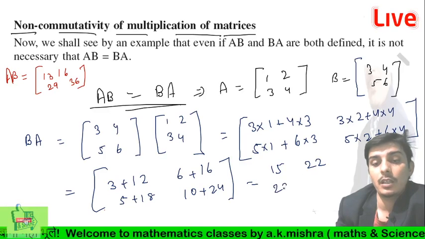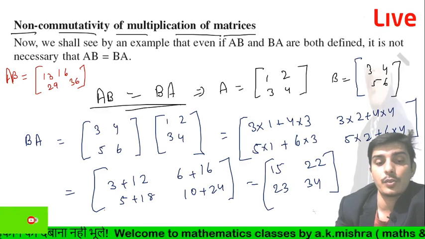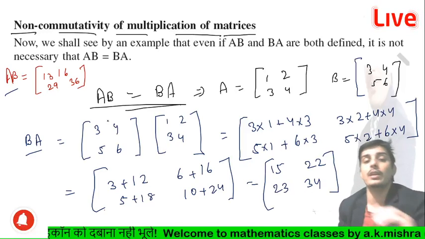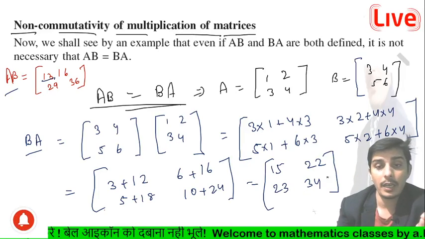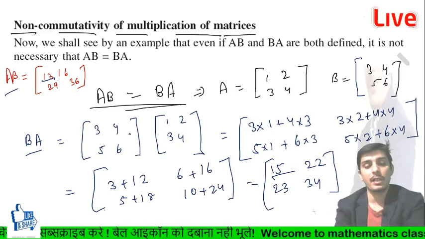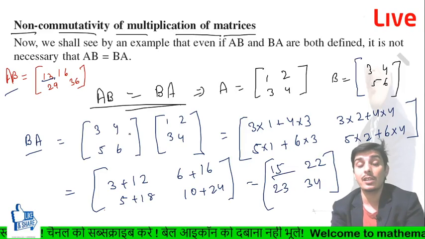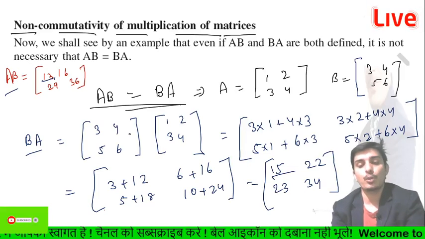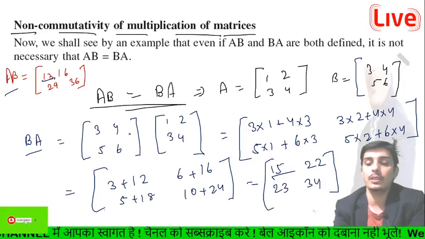So 15 and 22 and it will be 23 and 34, guys, right. So it will be the correct answer for this question. So you can say that AB and BA, you can't say both are equal because the corresponding elements are different. This is 13 and here is 15, so you can't say both are equal, guys, because when two matrices are equal both have the same order. And another thing, their corresponding elements are also equal, right. So you can say that AB is not equal to BA, right.